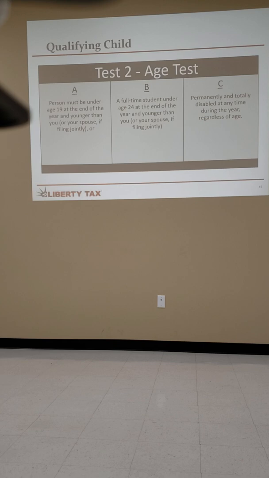Number 1, they must be under 19 at the end of the year. And younger than you. That's very important. And younger than you. Full-time student, under age 24, or permanently and totally disabled.